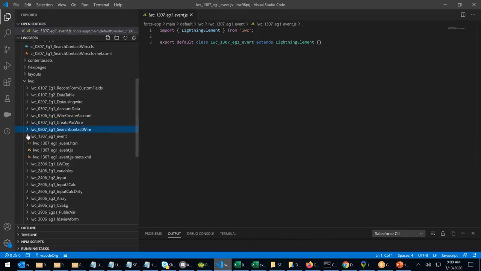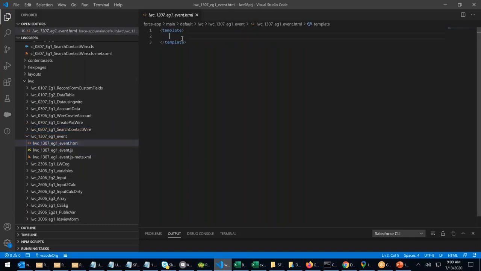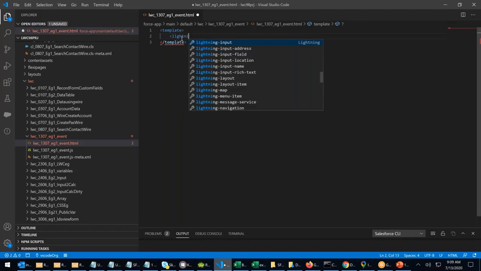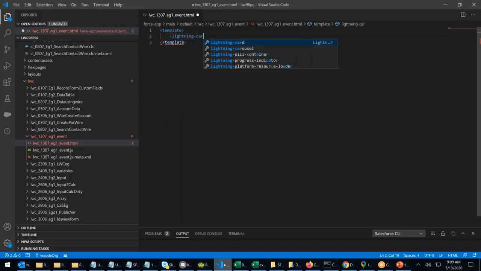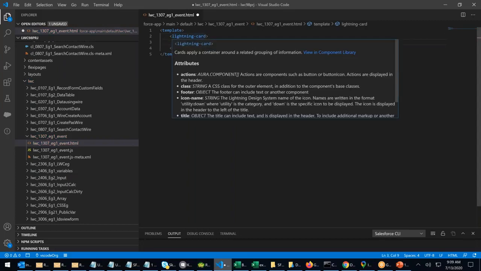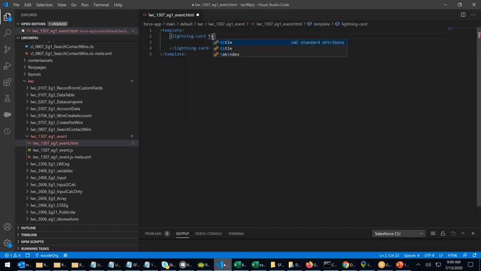So we created it. Now I go to the HTML. Let me create two buttons here. Directly I will say lightning-card, title.